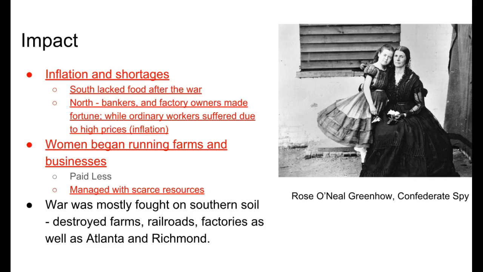The war was mostly fought on Southern soil, which resulted in a lot of destroyed Southern land. So a lot of destroyed farms, railroads, factories, and then again, everything between Atlanta and Savannah was completely burned and destroyed.